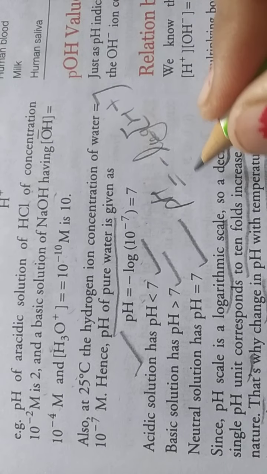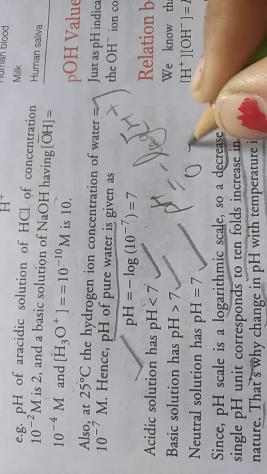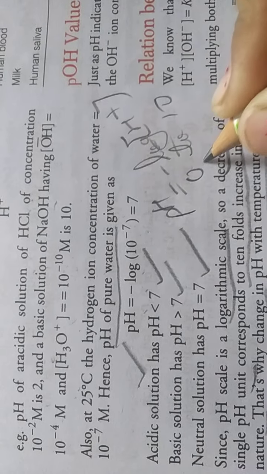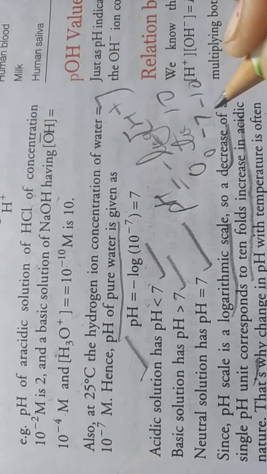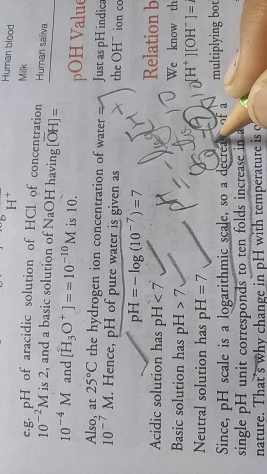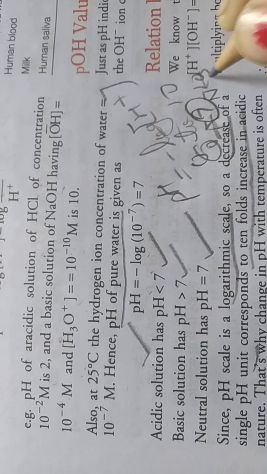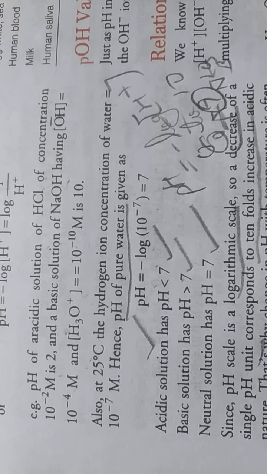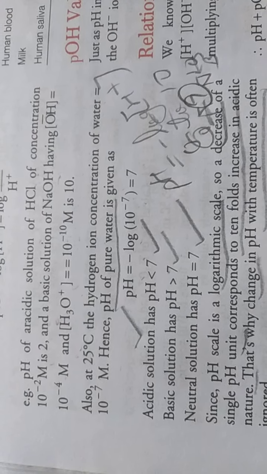Clear? And the values considered are 0 to 10, so 0 to 7 and up to 10. 7 is neutral, between 0 and 7 is acidic, and 7 to 10 is basic in nature. Clear? Okay, so this is the main pH scale.